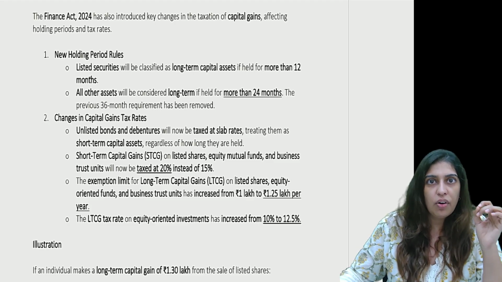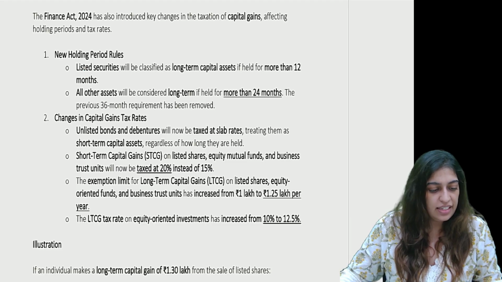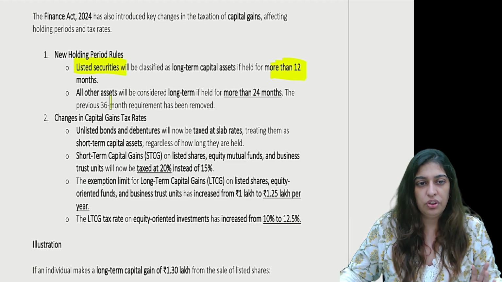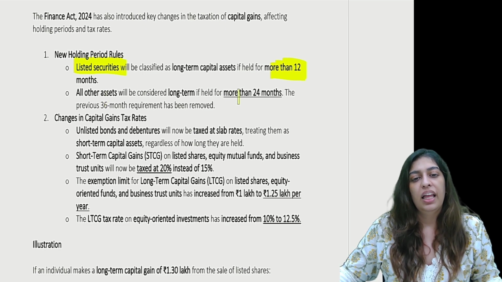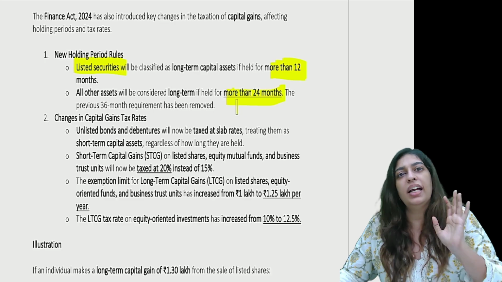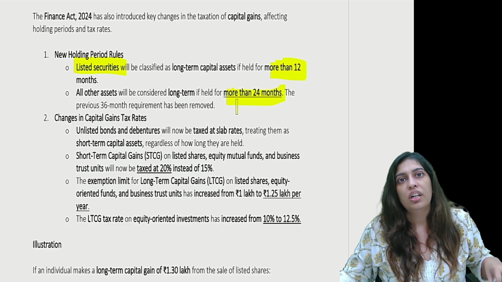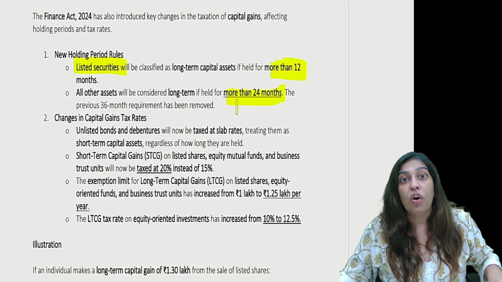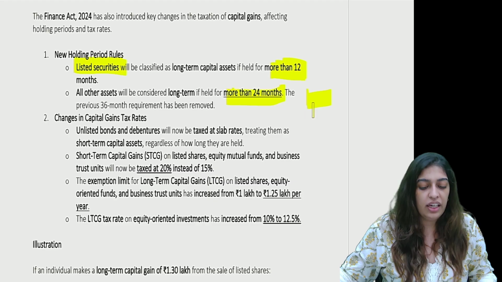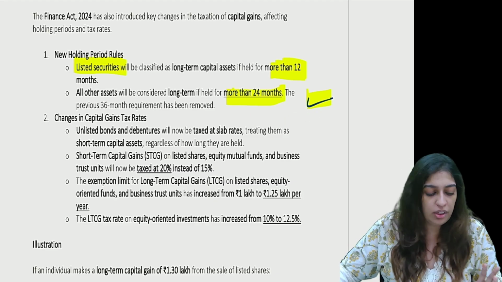Let's see what. Now, all listed securities will be classified as long term if held for more than 12 months. Okay, that was always there. For all other assets, there is no 36 months requirement. It has become 24 months. So if you're holding even house property or gold or any other asset, if you hold it for 2 years, it becomes an LTCG. No need to pay STCG tax, no need to classify it as a short term capital gain.